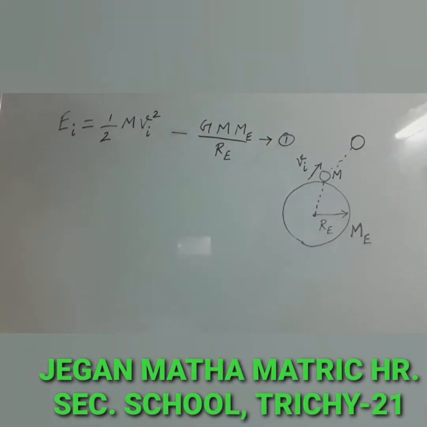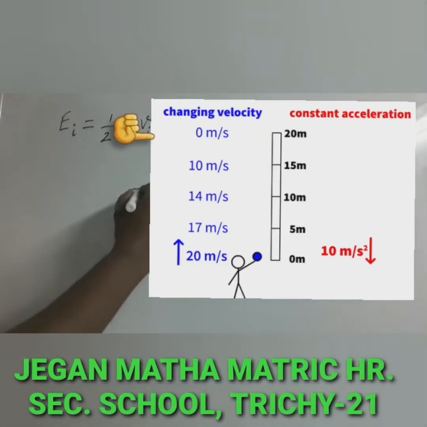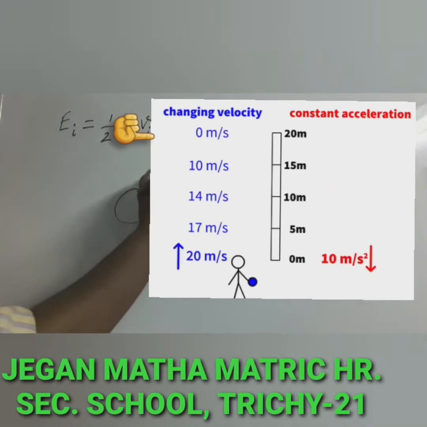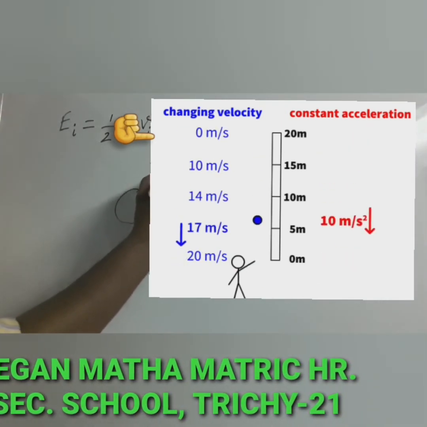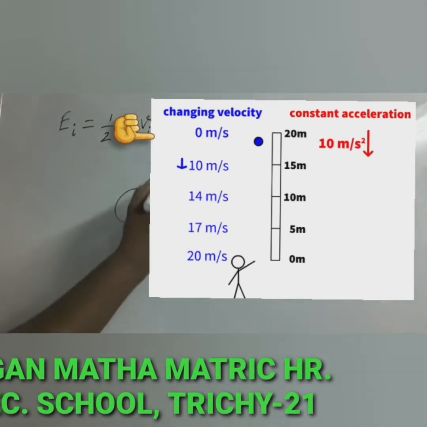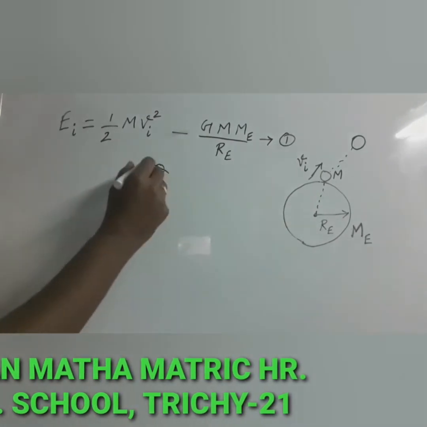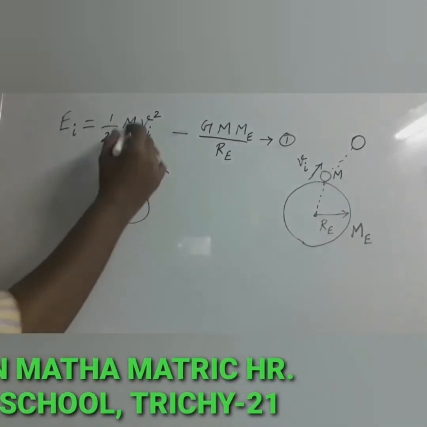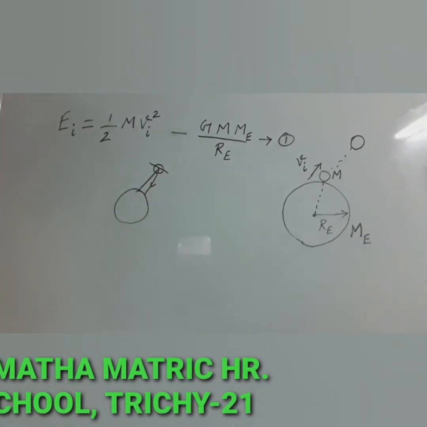And the kinetic energy becomes 0 as well, because when the object is thrown from the earth's surface it reaches the maximum height, and after attaining the maximum height, what about the vertical velocity? Vertical velocity will be equal to 0 at that instant of time. The object will then return to the earth's surface. So here at the maximum height, what is the velocity? Velocity will be equal to 0. So this expression is also equal to 0.